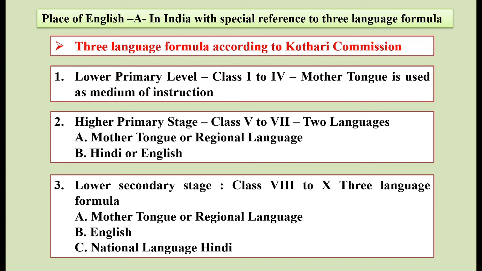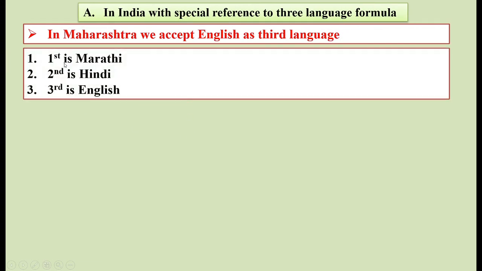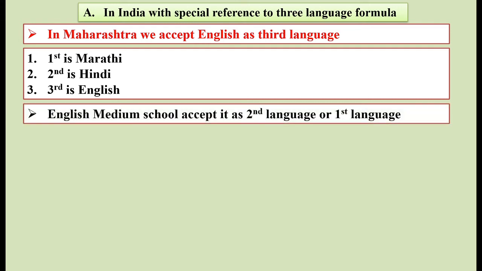First is the mother tongue, that is the regional language, second one is English, and third one is the national language, Hindi. That is at the lower secondary stage, so class 8 to 10. So this is the three language formula given by the Kothari Commission. But in Maharashtra, we accept English as a third language. That is, first is Marathi, second is Hindi, and third is English. So that is the three language formula in Maharashtra.